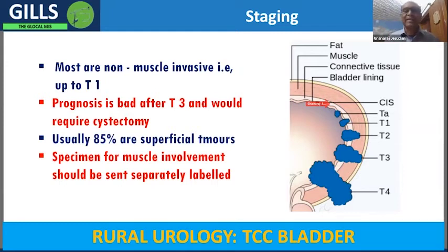But then you need to understand that these are lesions which are multicentric. In other words, they occur anywhere and all over the bladder, and multiple lesions will be there. And very often these lesions can be microscopic. Even though the cystoscope magnifies the bladder almost 20 times, you may still not be able to see it with the naked eye. But the good news is that as long as it doesn't go beyond the muscle layer, it is treatable by transurethral means, where we keep removing it.